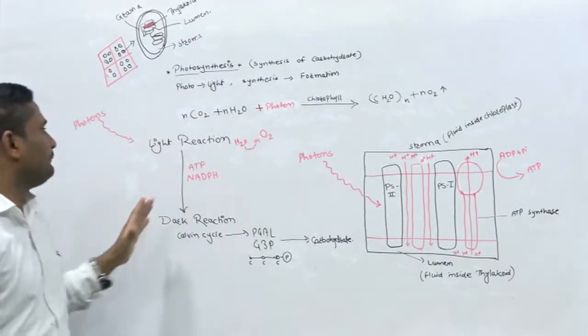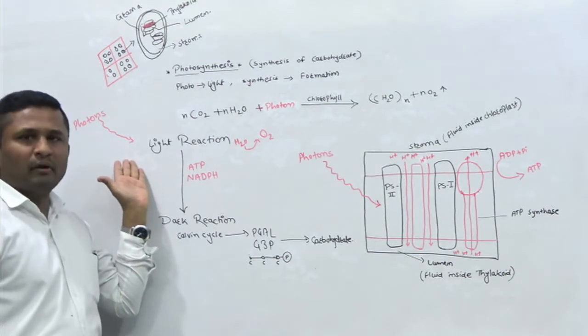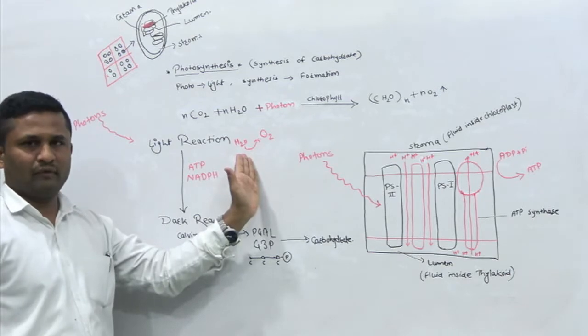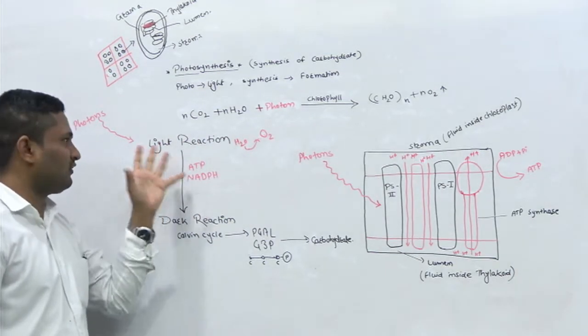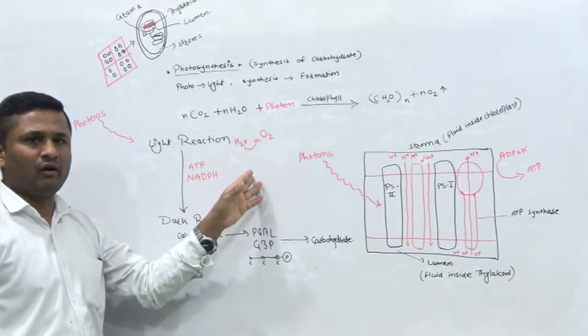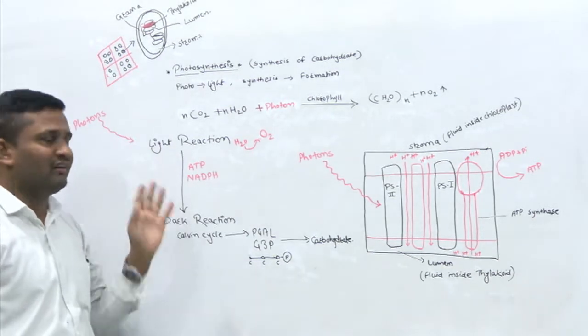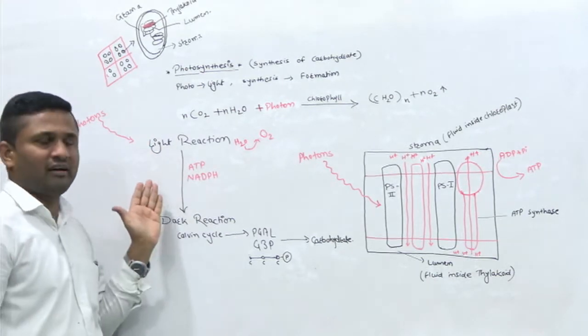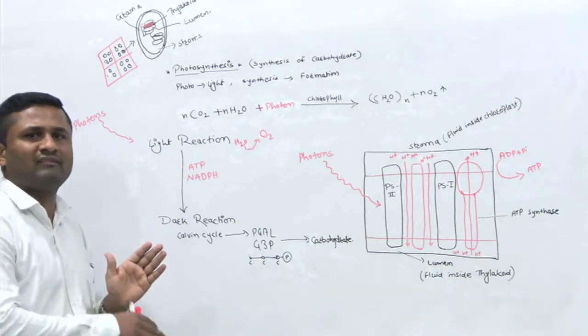So what are the components of this light reaction? Photon and water are entering into this reaction. Now from oxidation of water, oxygen is getting released, and finally what will get produced from this light reaction? That means what are the products of light reaction?